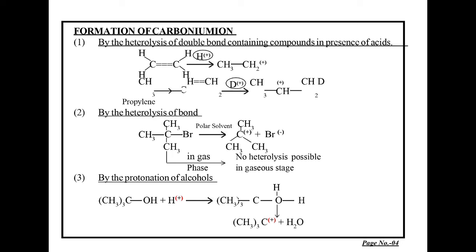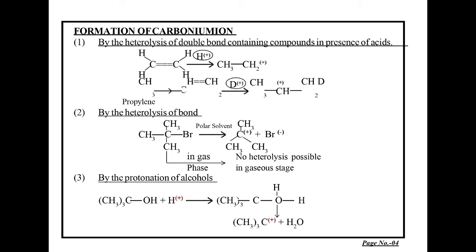But when trimethyl substituted methyl bromide or tertiary butyl bromide is taken, then in the gaseous phase, then we will find there is no hydrolysis possible in the gaseous stage. So these compounds are converted into carbonium ion only with the help of polar solvent.